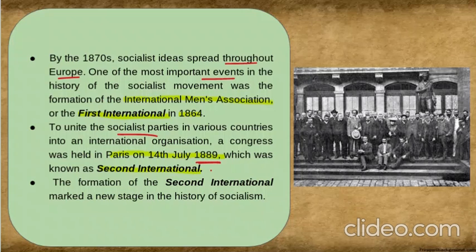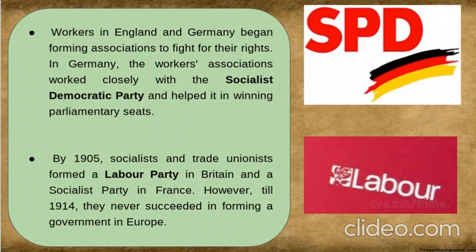Now, when the Second International was born, it marked a new stage of history in socialism. There were a few things introduced, for example, the SPD and the Labour Party. So, what were they? Workers in England and Germany began forming associations to fight for their rights. In England and Germany, they said that we want our rights. So, what did they do?